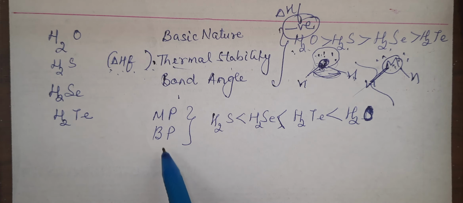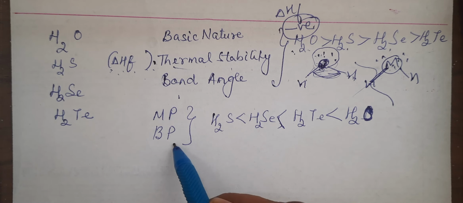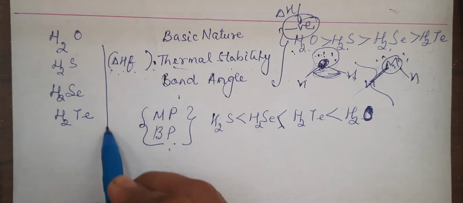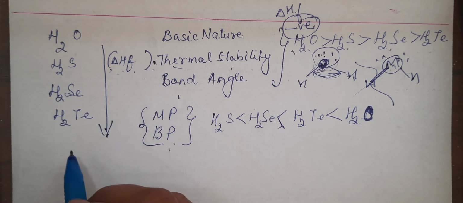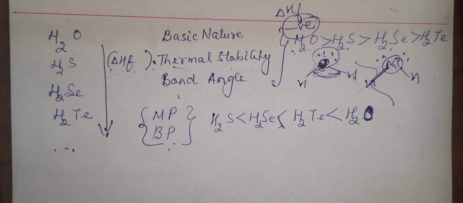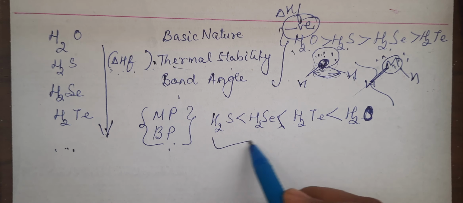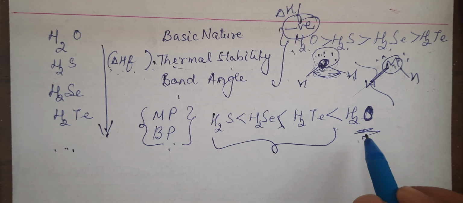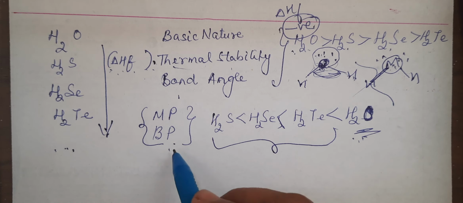And the next one is melting point, boiling point. Normal criteria for melting and boiling is that down the group, size increases, van der Waals forces of attraction are increasing, so melting, boiling should increase. It increases, similar to 15 group, but with the exception of water. Water has both higher melting and boiling point, the maximum.